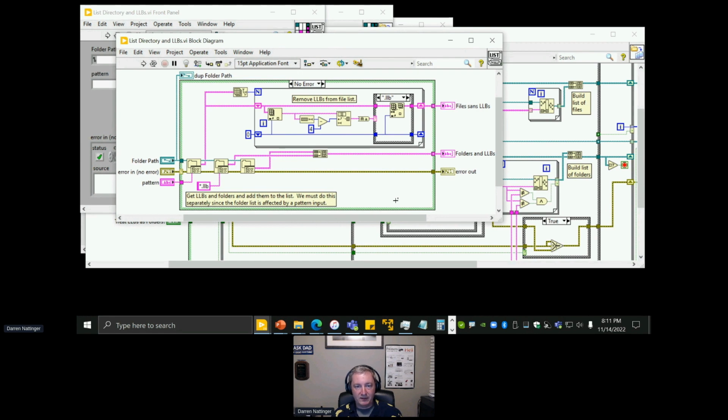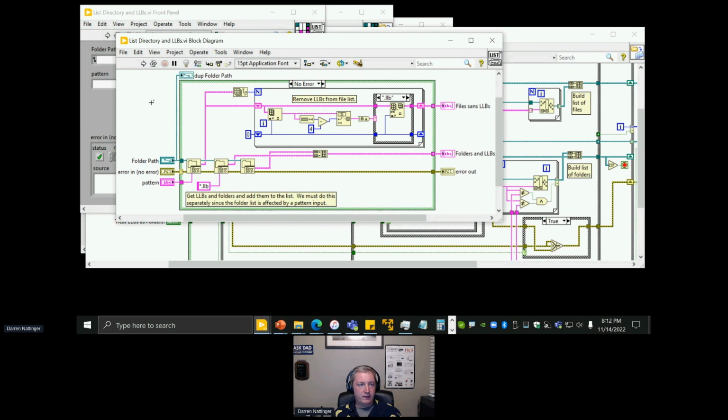There's no more items I can double click on because this block diagram is constructed entirely of built-in functions in the LabVIEW language. Those are typically colored light yellow, like you see them on the diagram here. And a lot of the times, LabVIEW programmers will use the term primitive to describe these built-in functions. That basically means it is a core part of the language that you can't dig into any deeper. So we know what sub-VIs are, we know what primitives are.